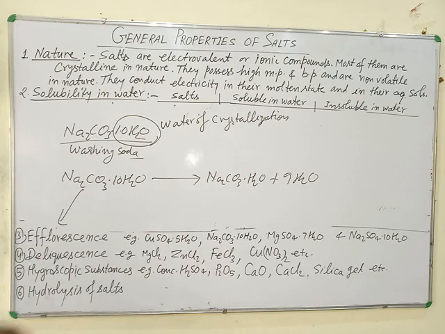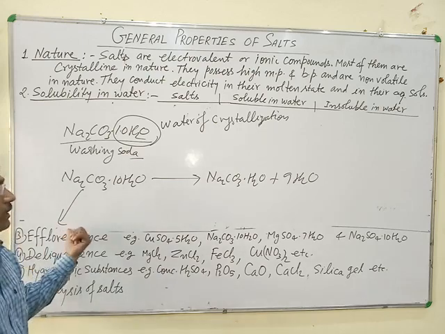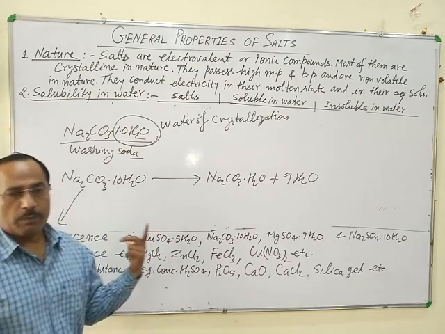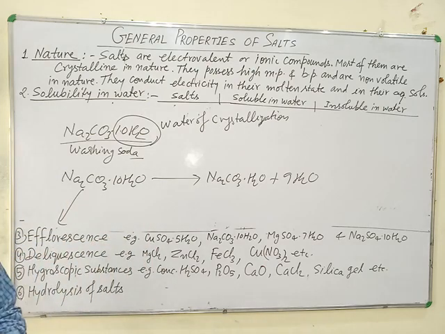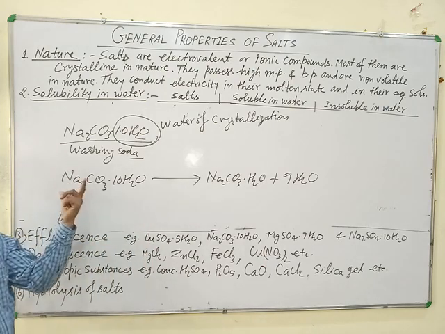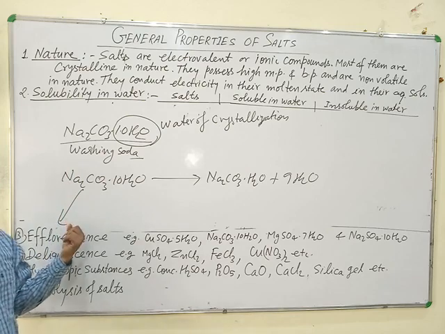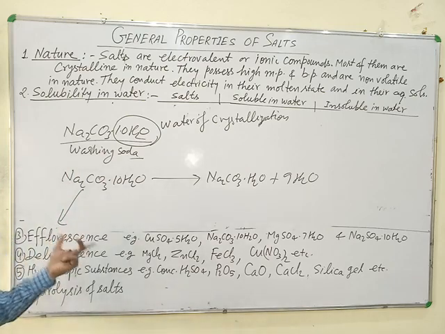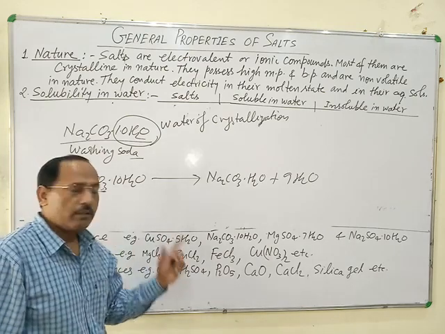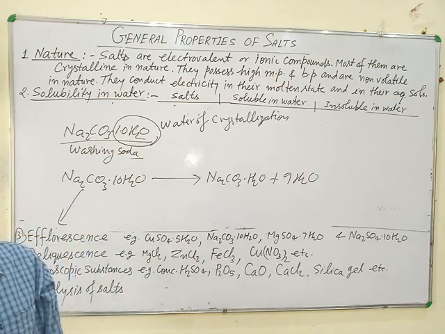Efflorescence means loss of water of crystallization from a hydrated salt when it is kept in open. This phenomenon is known as efflorescence. And this property is exhibited by only those salts which contain water of crystallization.